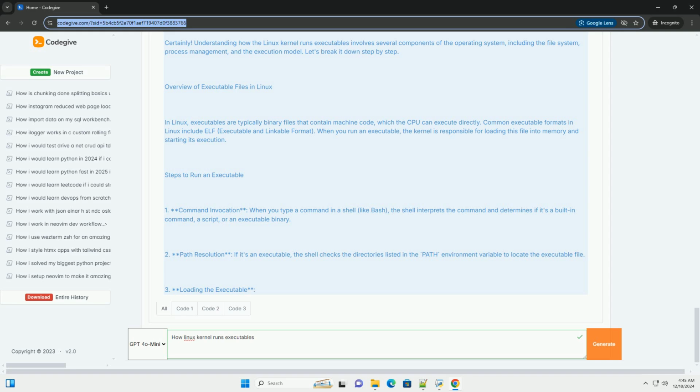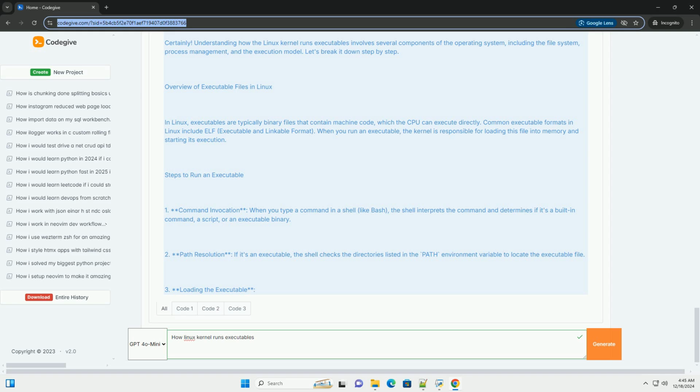3. Loading the executable. The kernel is invoked to load the executable file into memory. The kernel reads the file header to determine the architecture and load the appropriate segments into memory. 4. Creating a process. The kernel creates a new process using the fork system call, which creates a copy of the current process. 5. Executing the program. The kernel uses the exec system call to replace the current process's memory space with the new executable's code and data. 6. Running the program. The CPU starts executing the instructions of the new program.